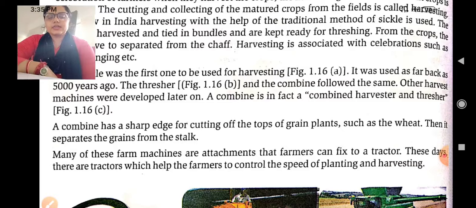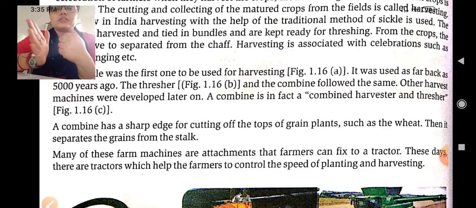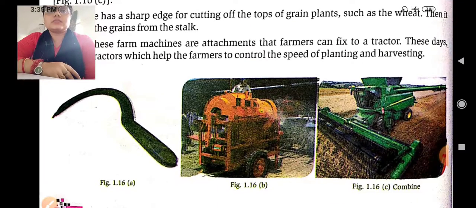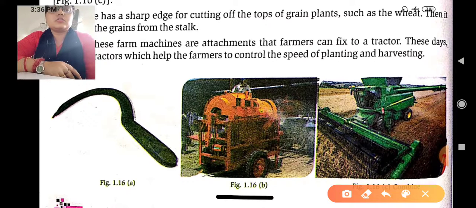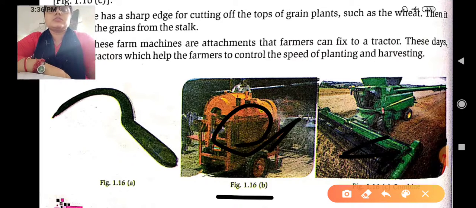In a modern technique, a harvester is fixed to the tractor, the farmer just runs the tractor, and through that machine the crops are harvested. Look over here, like this they can easily take the crop out, and from here the chaff, the husk, comes out.